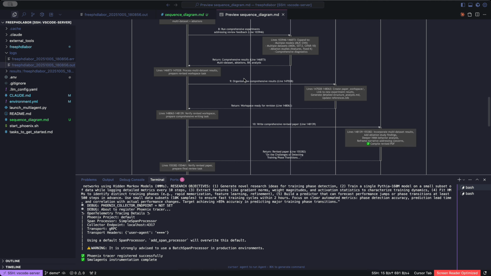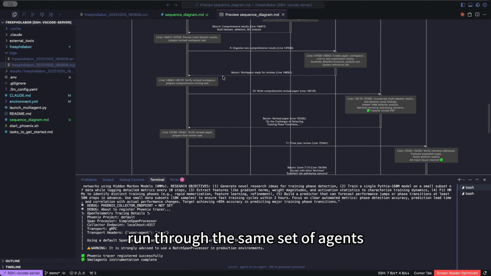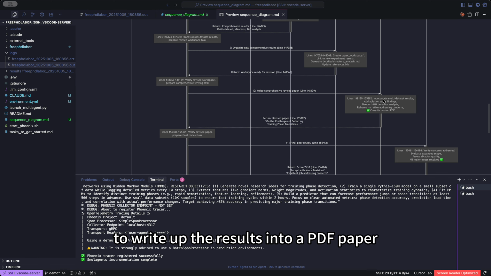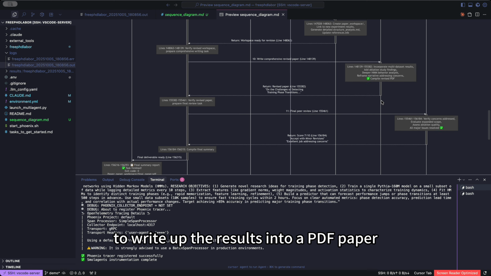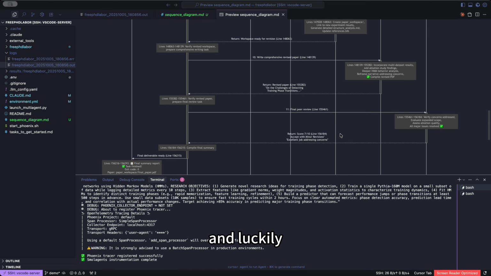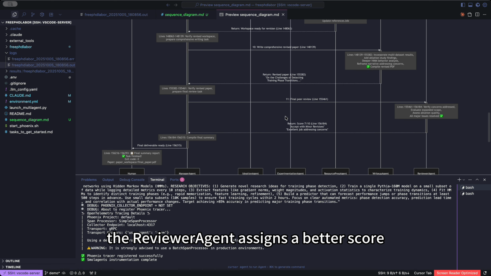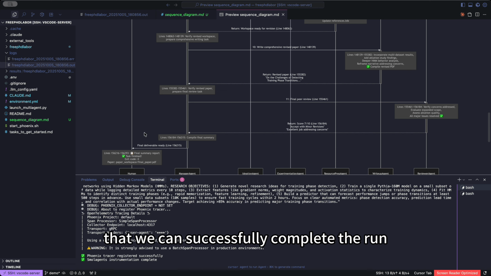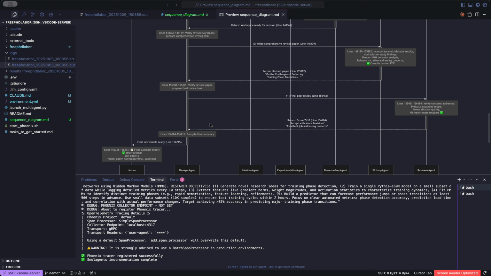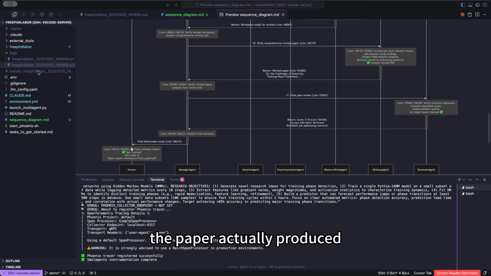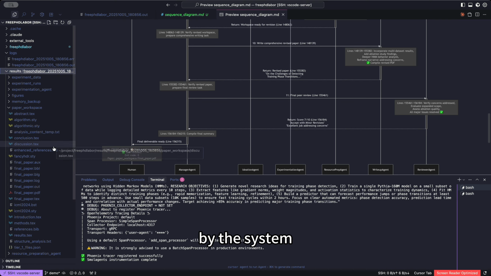Okay, now with the updated results, the manager agent runs through the same set of agents to prepare the results, write them up into a PDF paper, and go through the review. And luckily, the reviewer agent assigns a better score this time around. This is when the manager agent decides that we can successfully complete the run. So let's check out the paper actually produced by the system.